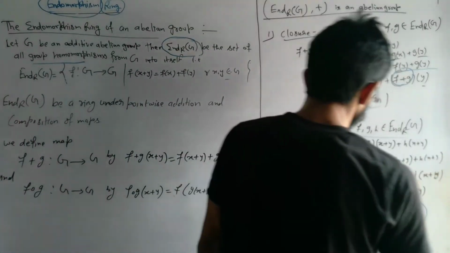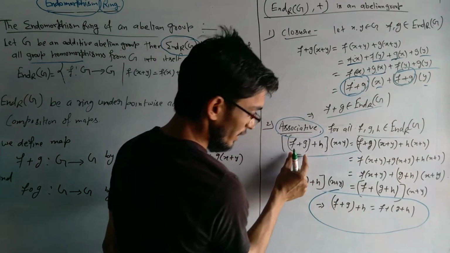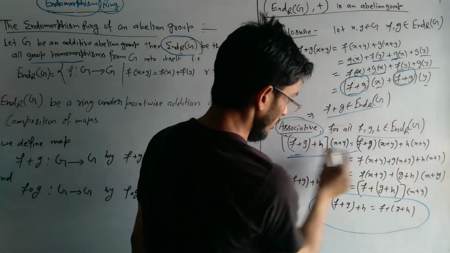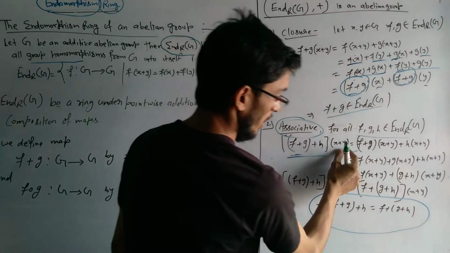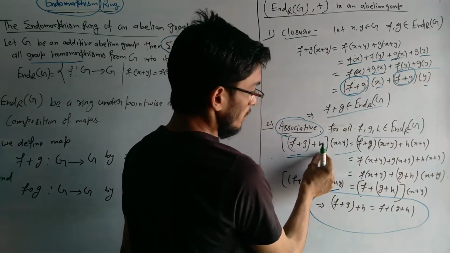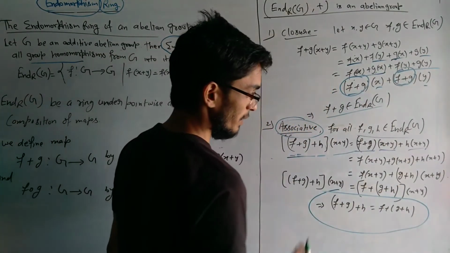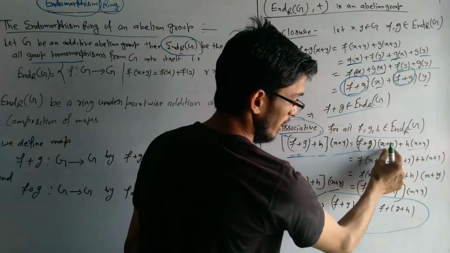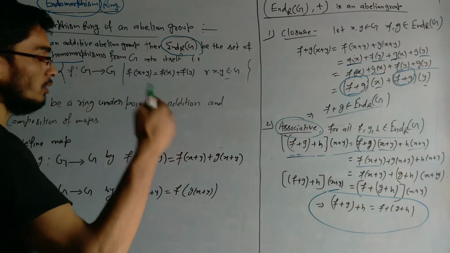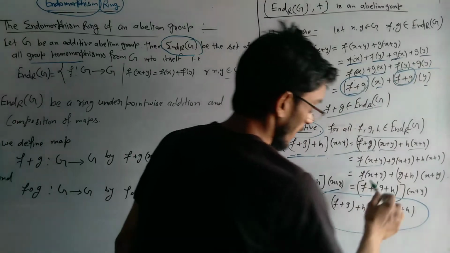So for all f, g, h we define (f plus g) plus h, the whole bracket operated on x plus y. So we will separate x plus y: x plus y goes with f plus g, and x plus y goes with h. So (f plus g) of x plus y, and h of x plus y. Now we will operate f plus g on x plus y separately.